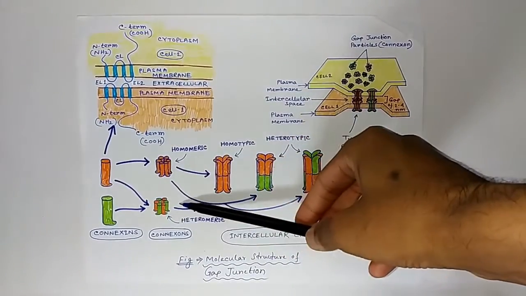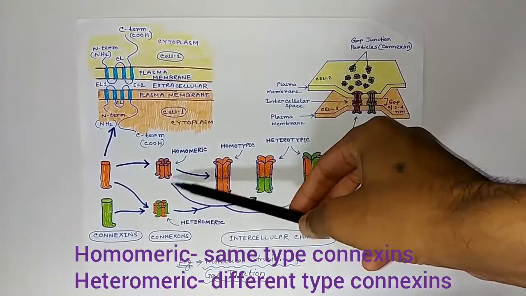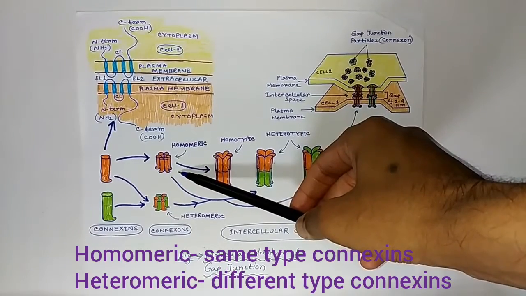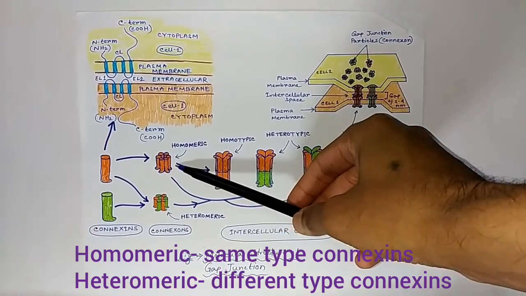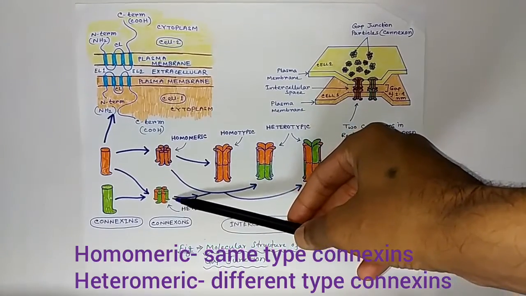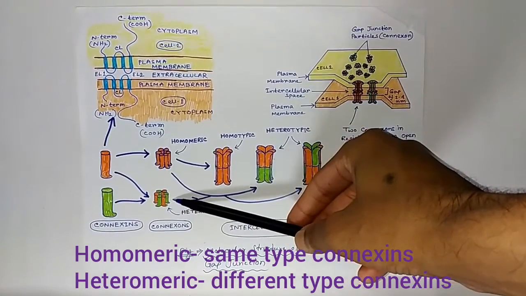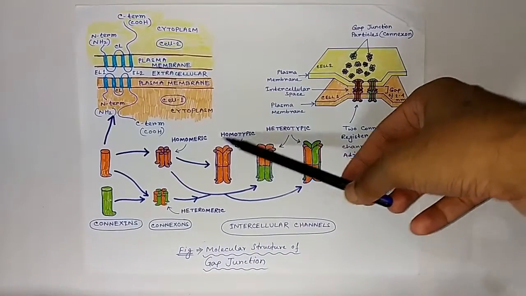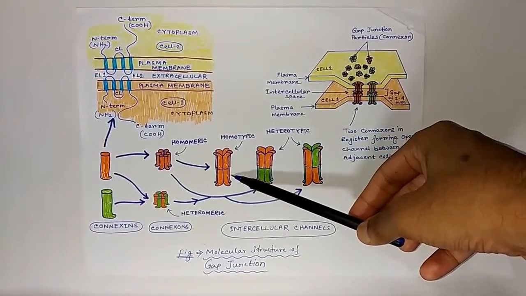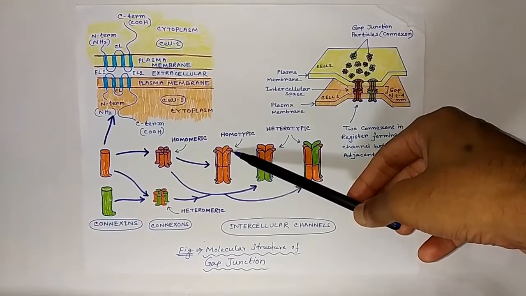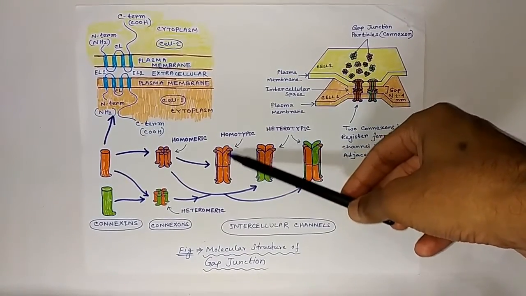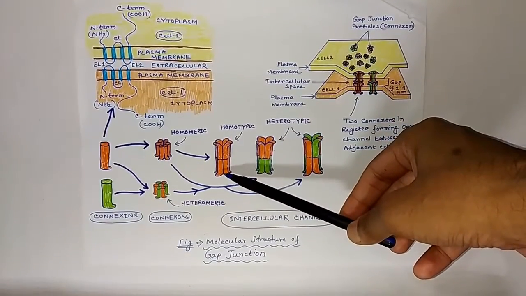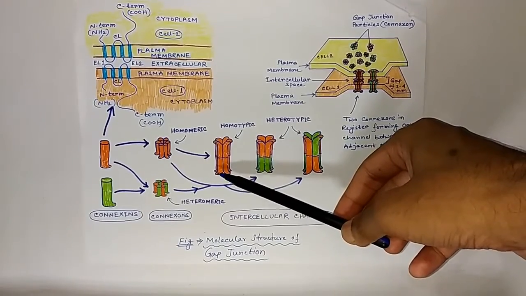The connexons may be of two types, homomeric or heteromeric. In homomeric connexons, all the connexins are the same type, and in heteromeric connexons, the connexins are of different types. During the formation of gap junctions, the connexons in the plasma membranes of opposing cells become tightly linked to one another through extensive non-covalent interactions of the extracellular domains of the connexin subunits.